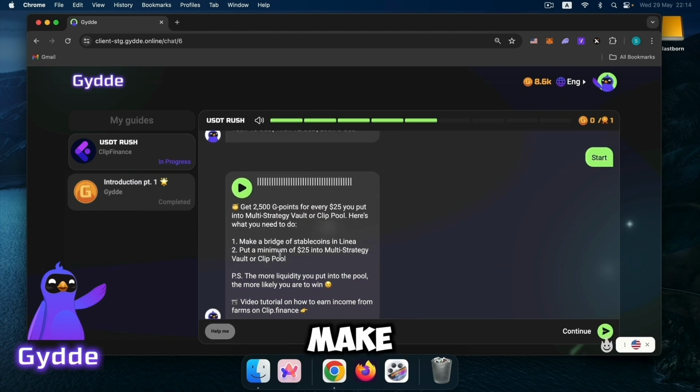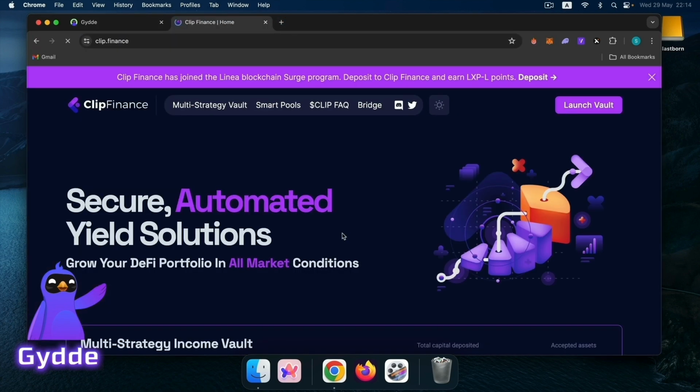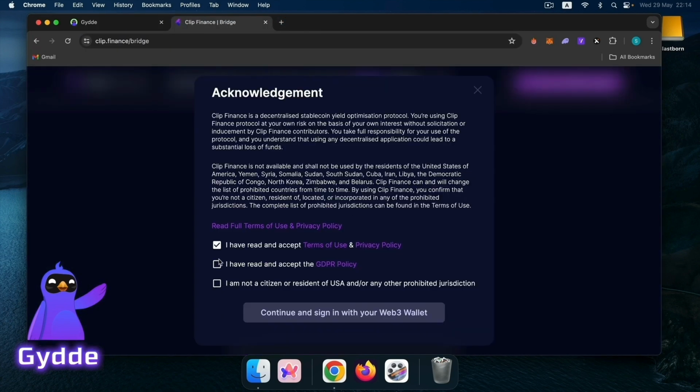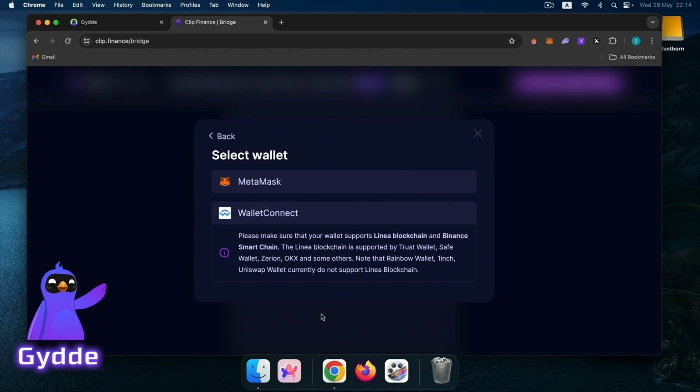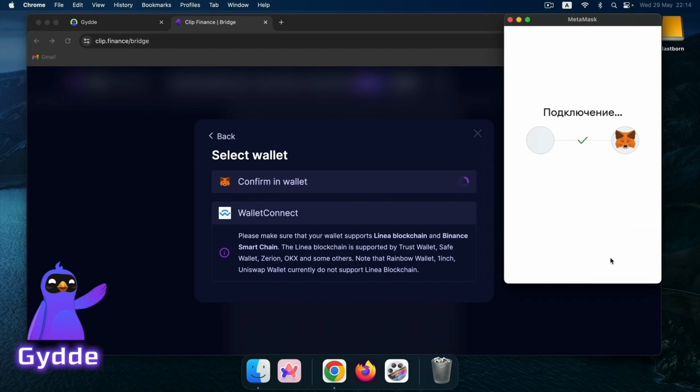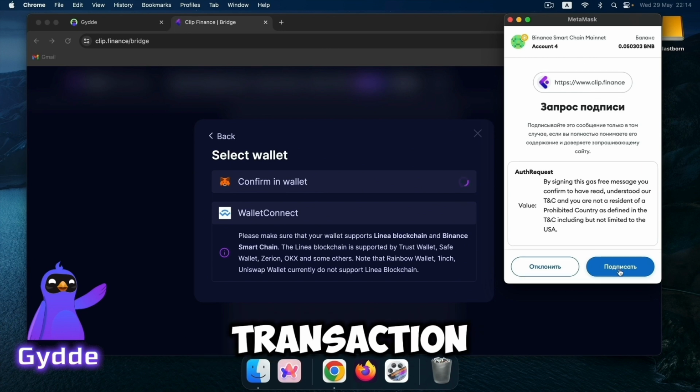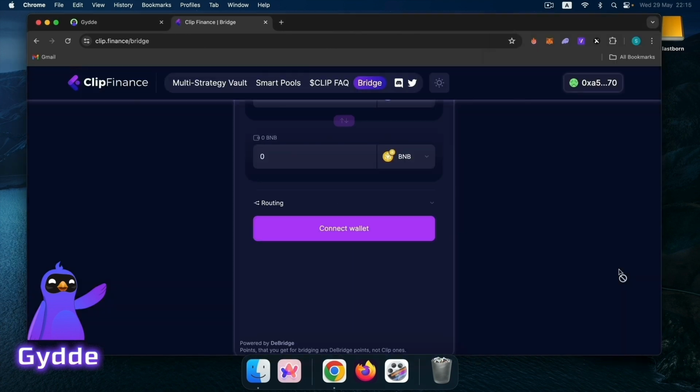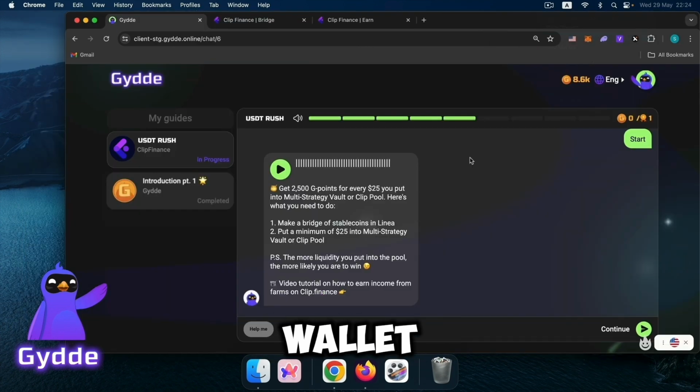First, we need to make a bridge of coins in a Linear. Connect MetaMask. Sign the transaction. First, your wallet should have stablecoins and some native coins for commission. Now my money is in the BNB blockchain. To get them there, you can replenish the balance from the exchange or make a bridge from another network.